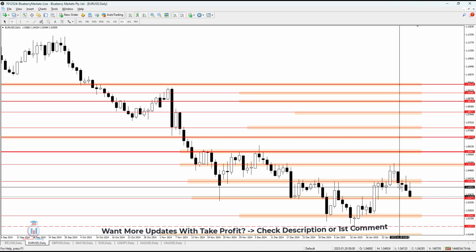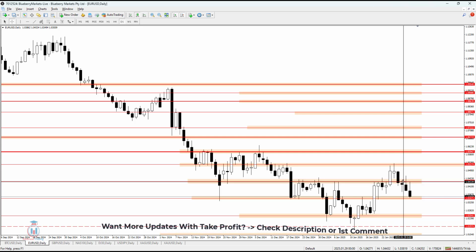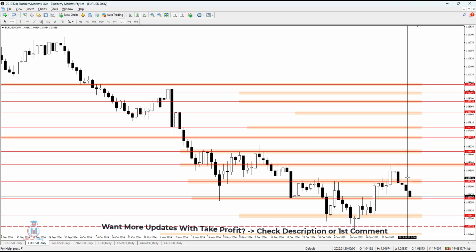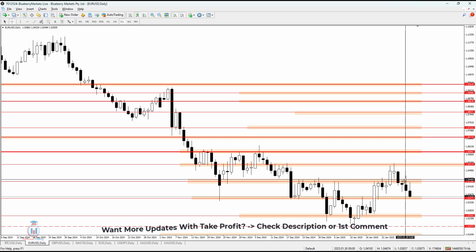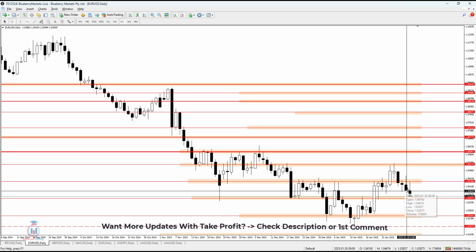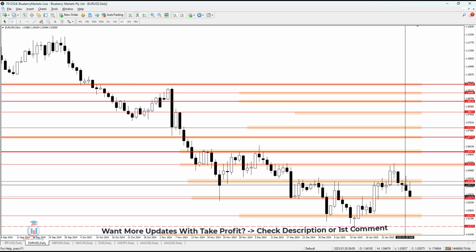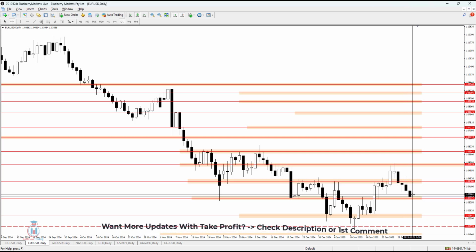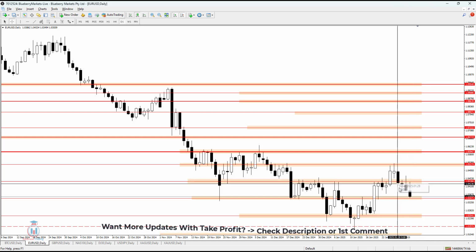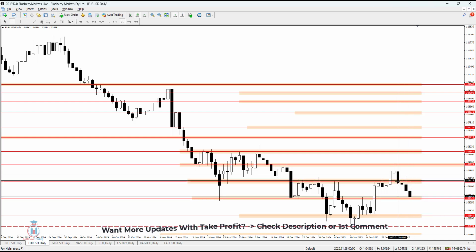We can see that the price formed a bearish breakout on a Wednesday, here it was, which was indication of the further decline in value, but we can see the price tried to return back up above this area of resistance and could not close the price above, but the day has closed below. This also was indication of the further decline in value, and then the price has gone all the way back down to 1.03471.